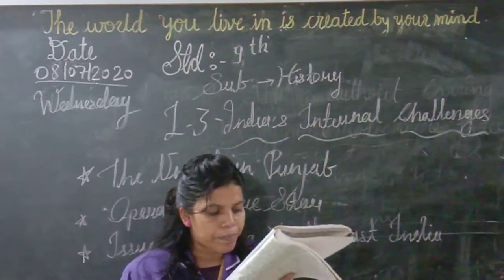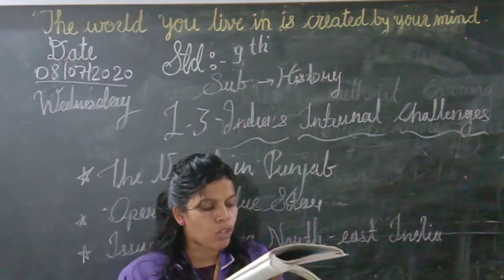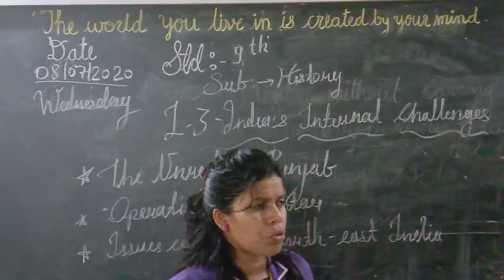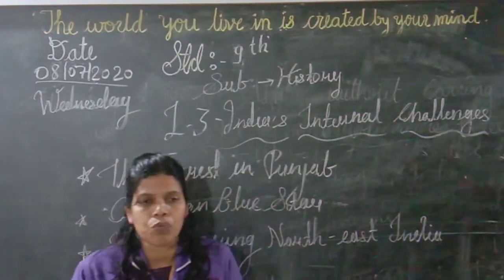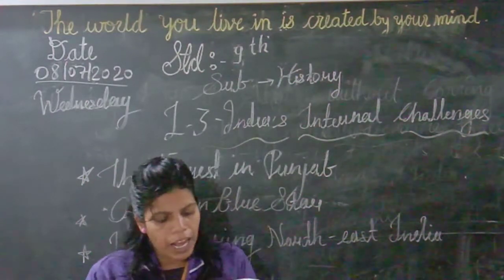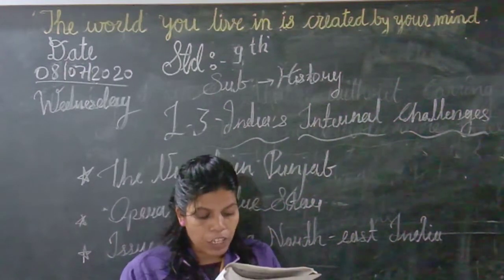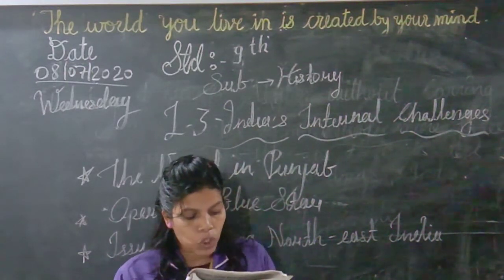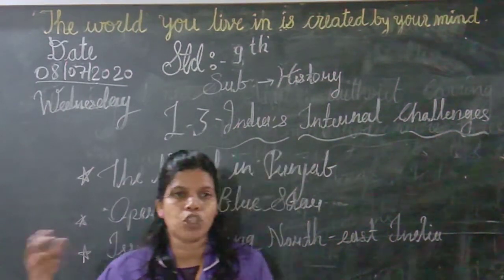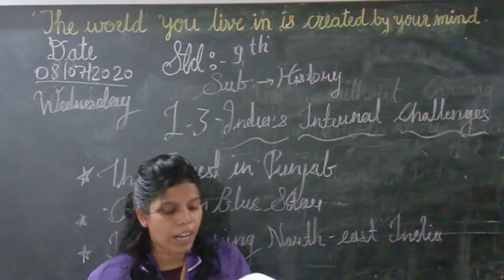Due to these developments, President's rule was imposed in Punjab. The situation was very critical, so the government took charge and President's rule was imposed in Punjab. Bhindranwale went to stay at a religious place called Akal Takht.